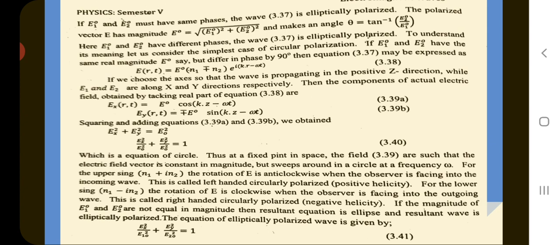If the magnitudes of E10 and E20 are not equal, then the resultant equation is an ellipse and the resultant wave is elliptically polarized. The equation of an elliptically polarized wave is given by Ex squared by E10 squared plus Ey squared upon E20 squared, which is equal to